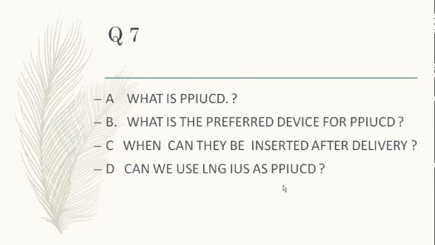Correct. So what is PPIUCD? Garima has already told you that the timing of insertion is also postpartum. What is the preferred IUCD? You discussed copper T380A. Then when can it be inserted after delivery, and can we use hormonal for these? These are ABCD questions. So anyone? What is PPIUCD? Postpartum IUCD. Postpartum insertion of an intrauterine contraceptive device. Now what is the preferred device? 380A. Okay. Then when can it be inserted after delivery?